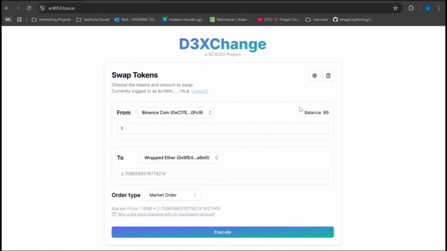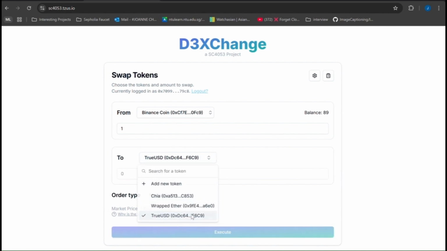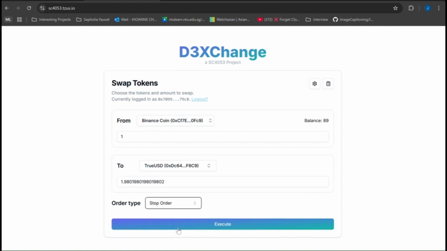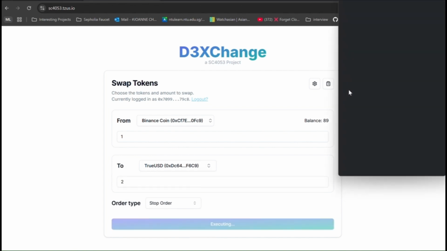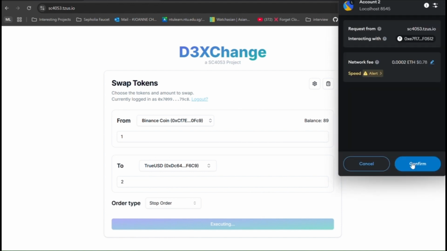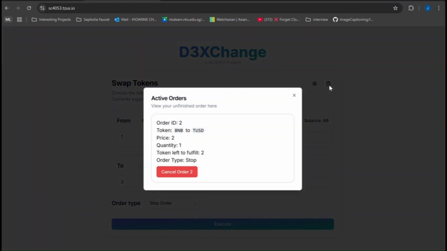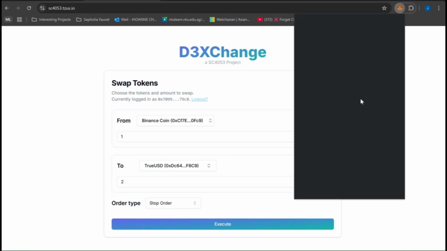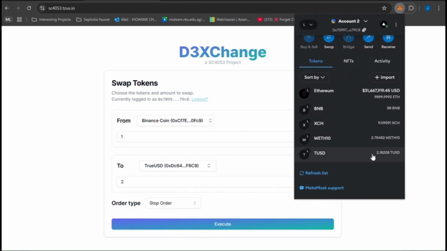Now let's do the same demonstration with a stop order. Place a stop order to swap one Binance coin with 1.98 true USD. We will place an order above the market price, 2 in this case. As such, the stop order will not be executed immediately, and we can see that we have an active order over here. In the same manner, mock some market trades that will change the market price. And as shown here, we have executed the trade at market price and have received TUSD coins.